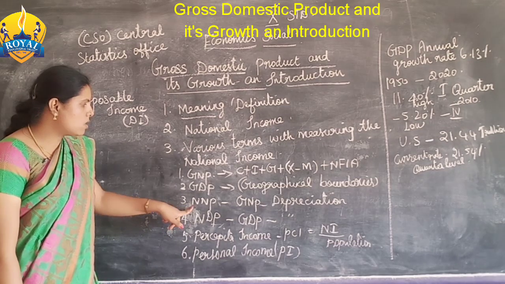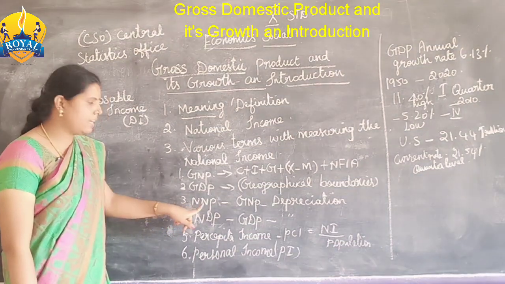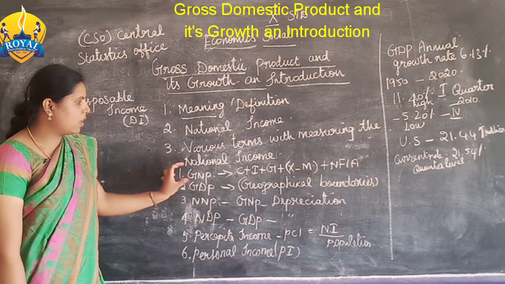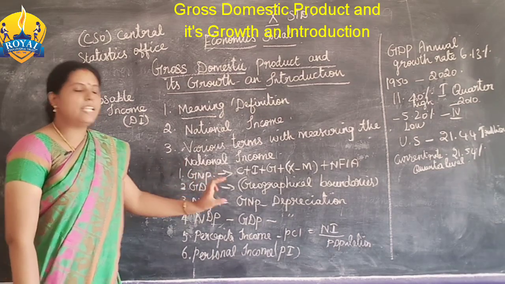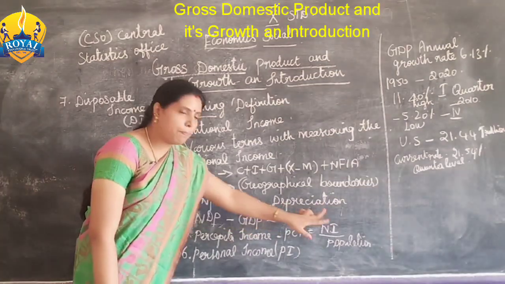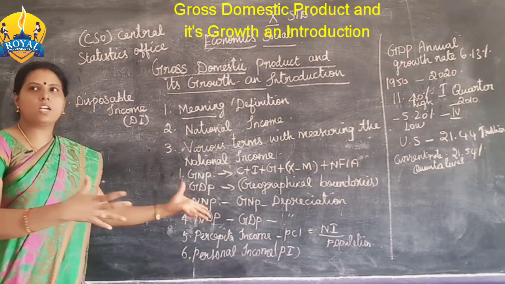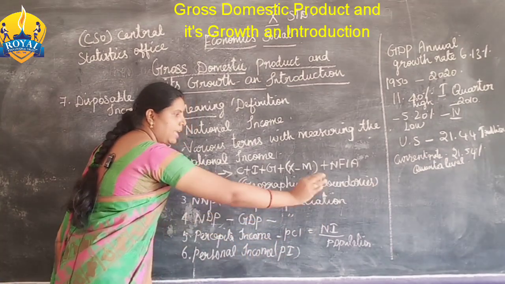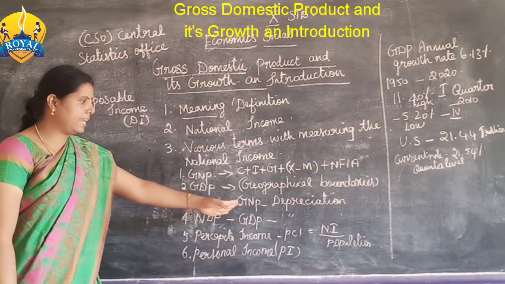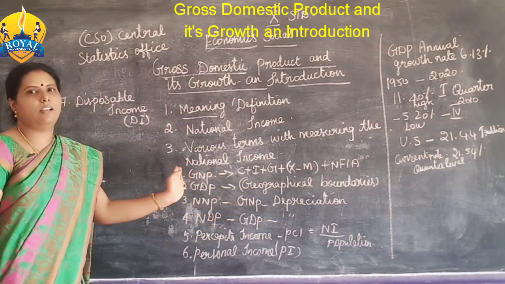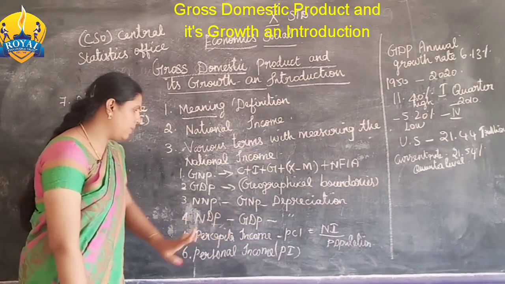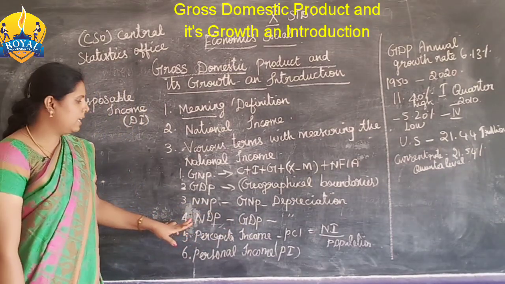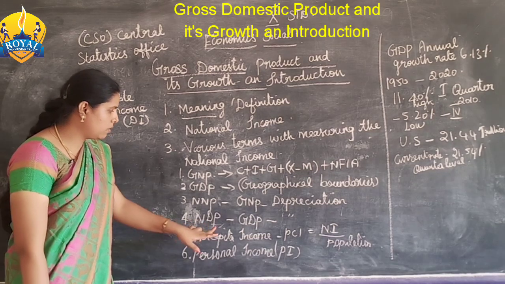Now what is NNP? Net national product. We have already calculated the GNP, no? Minus depreciation, தேய்மானங்கள். What is depreciation? அது எல்லாத்தையுமே என்ன பண்ணிடுவாங்க? Minus, that is, reduced from the GNP. And the next one is NDP, net domestic product.